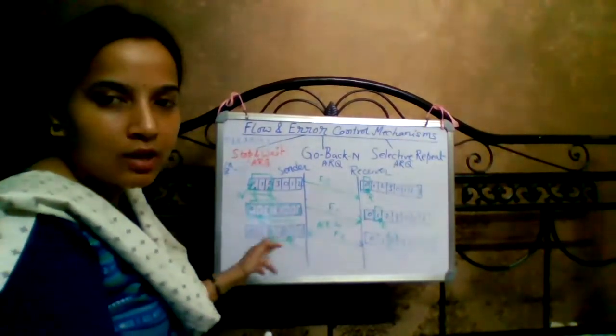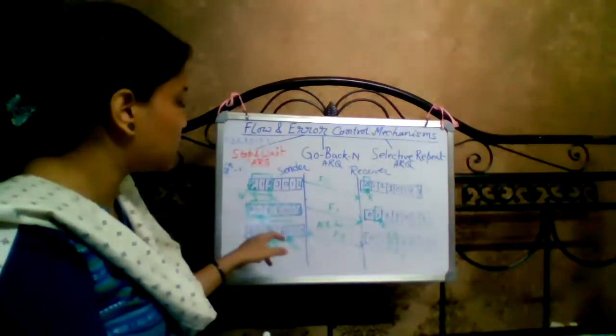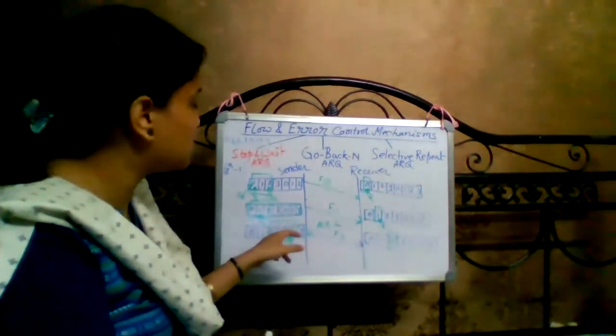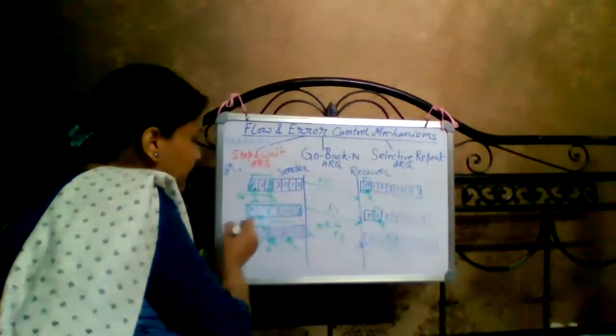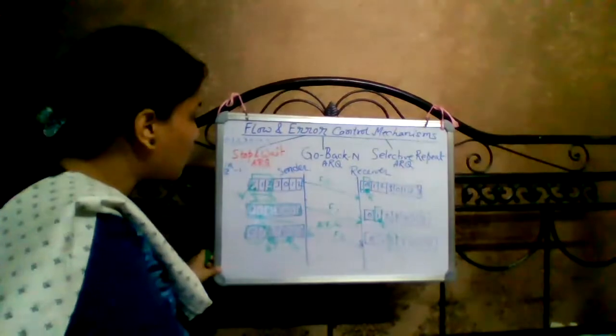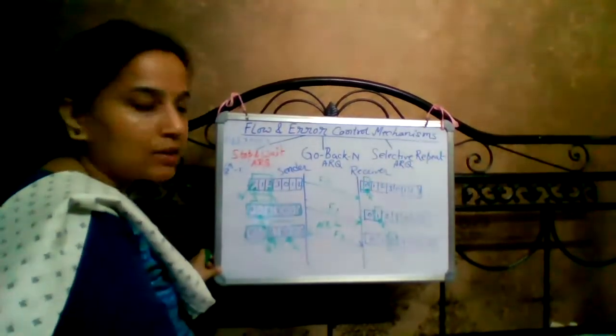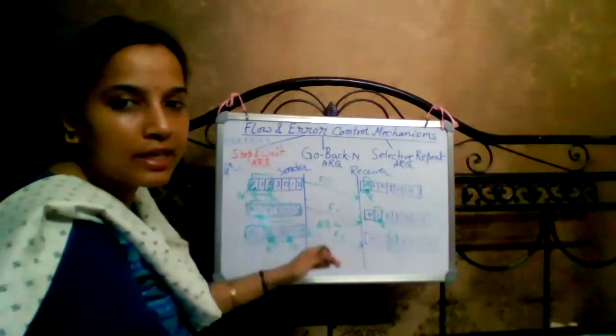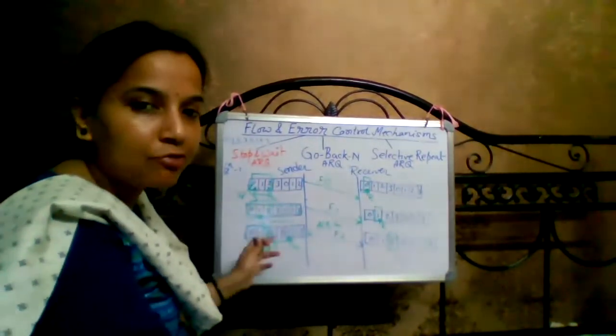The new sequence numbers of this window start from 2, 3 and 0, because 0 and 1 are already acknowledged. One by one the frames will be sent without acknowledgement, and every frame must have a timer set before it is sent.